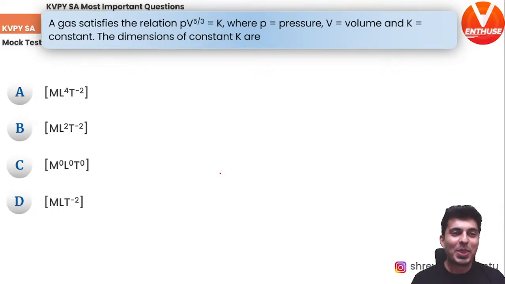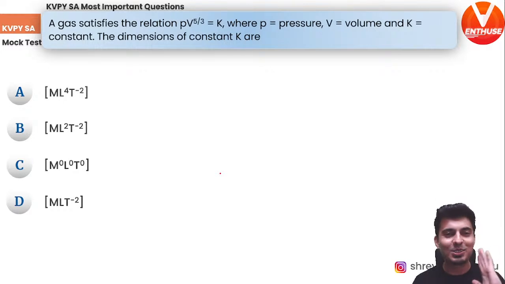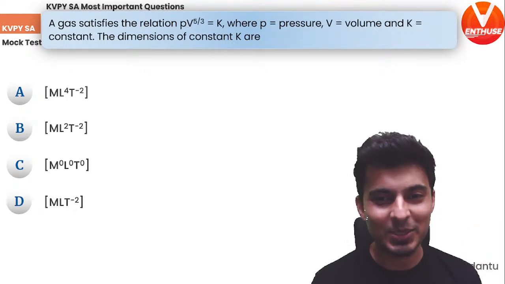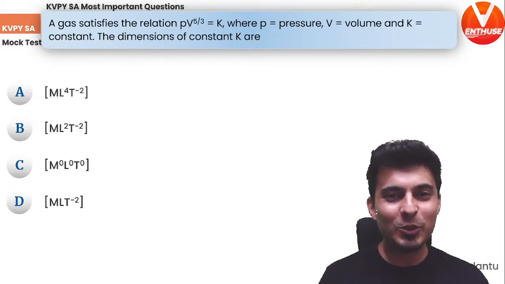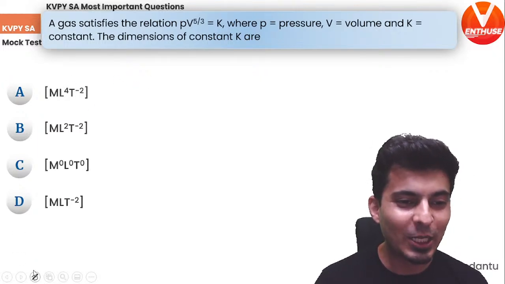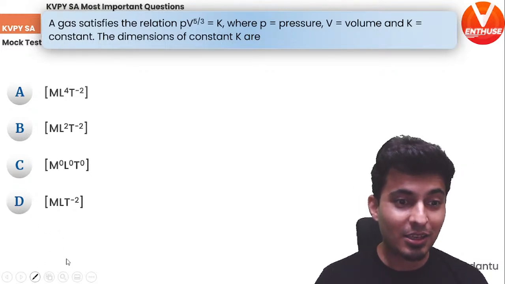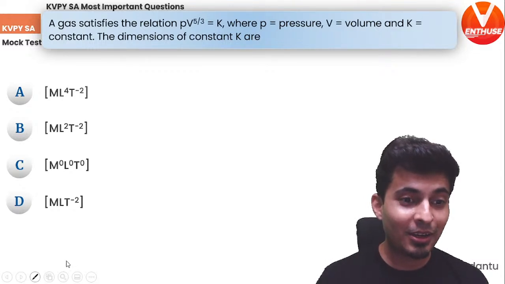Here it is. Okay, so what do we have? We have pressure times volume raised to 5 by 3 is equal to some constant. What are the dimensions of that constant K? Come on, you should be able to do this. This is easy. You cannot get this wrong for sure. Let's see who answers this question really quick. And even if you're watching this recorded, let's see if you can solve this.